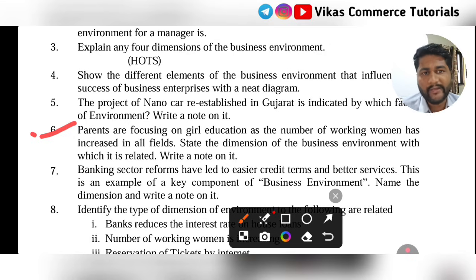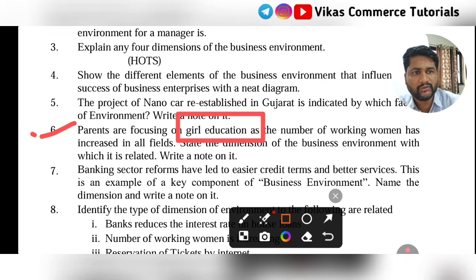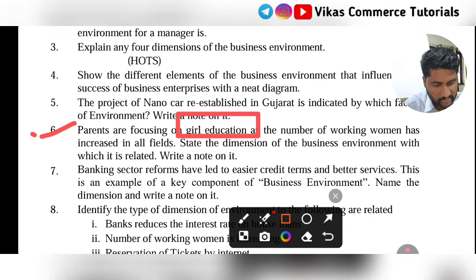Question number 6: Parents are focusing on girl education as the number of working women has increased in all fields. State the dimension of business environment with which it is related. See, here they are concentrating on one thing, that is girl education, correct? So girl education comes in which dimension, you need to guess that.